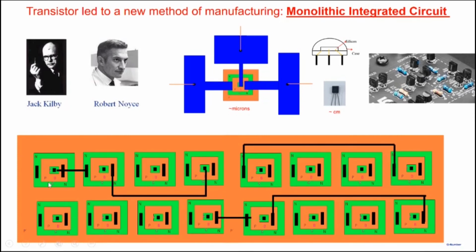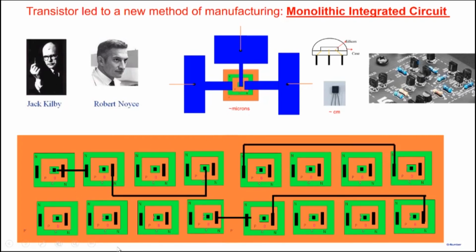So the idea is you make the components on silicon, whether it's a transistor or a resistor or a capacitor, and you make the wires also on the piece of silicon. You deposit them, and thereby you make the entire circuit on the piece of silicon itself. That's why it's called monolithic. Mono means single and lithos means stone. So the idea is that on a single piece of crystalline silicon, you're making all the components and you are integrating them, interconnecting them, making the entire circuit on the single piece of silicon. That's why we call it a monolithic integrated circuit here.